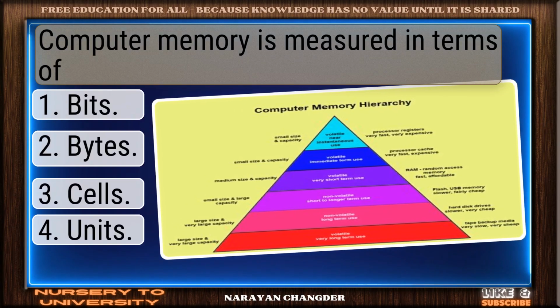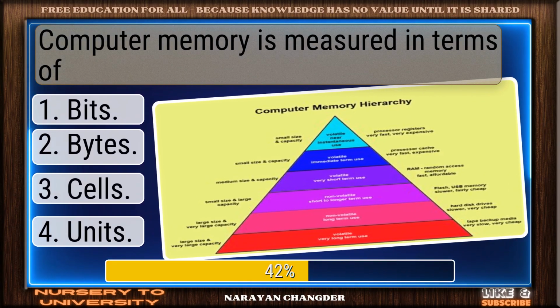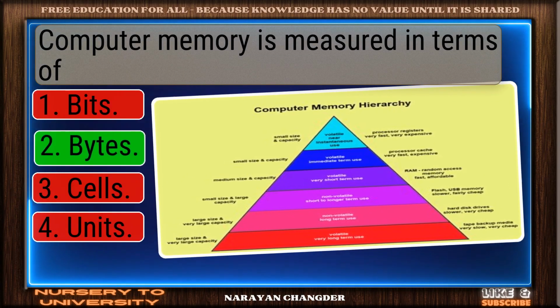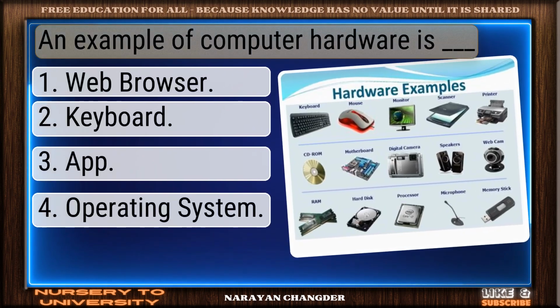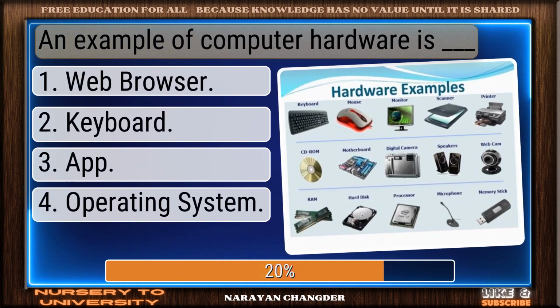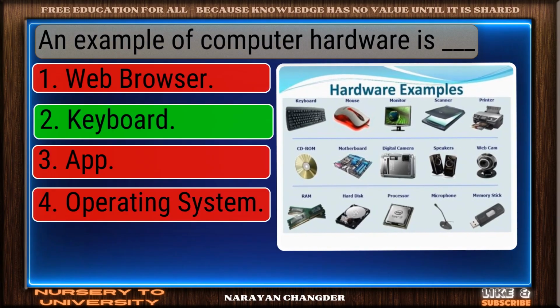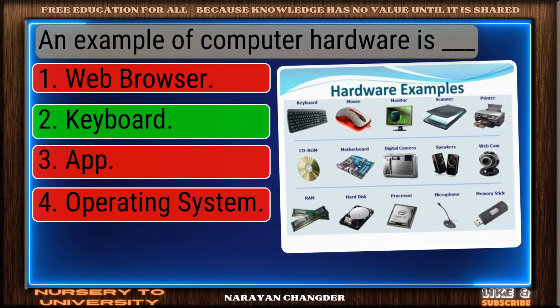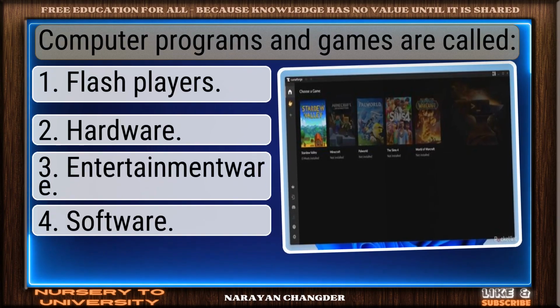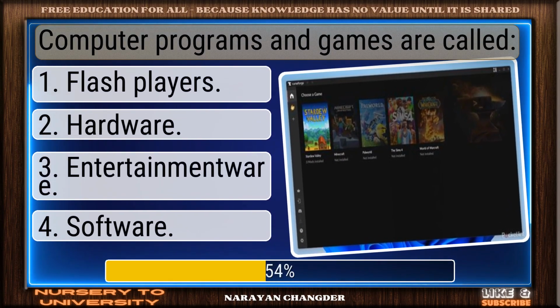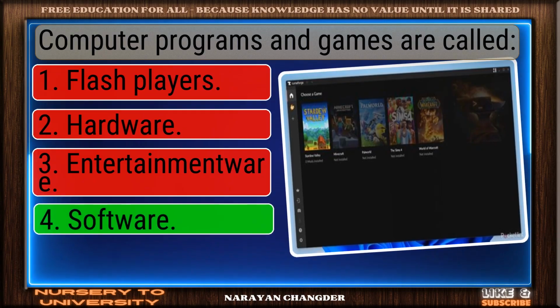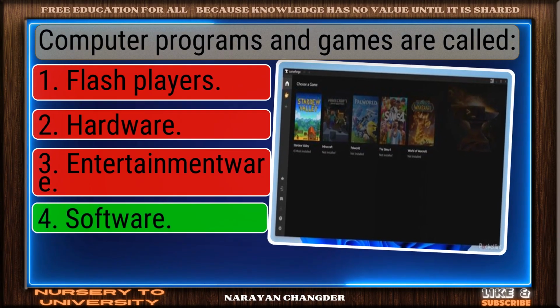Computer memory is measured in terms of? You're right. Bytes is correct. An example of computer hardware is dash. Smart move. Keyboard is accurate answer. Computer programs and games are called? Well picked. Software is correct.